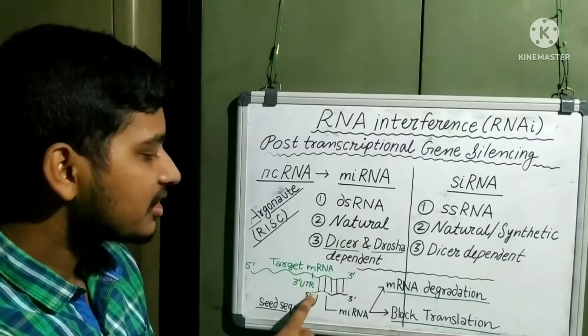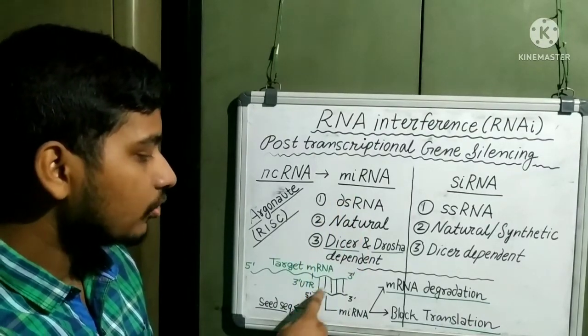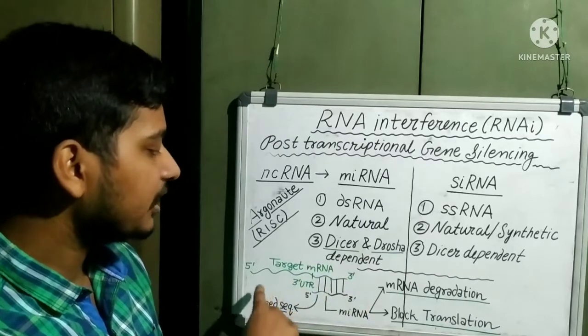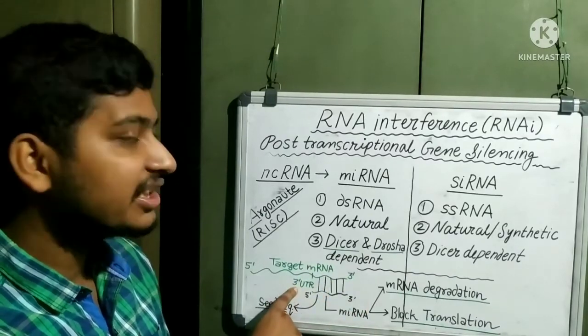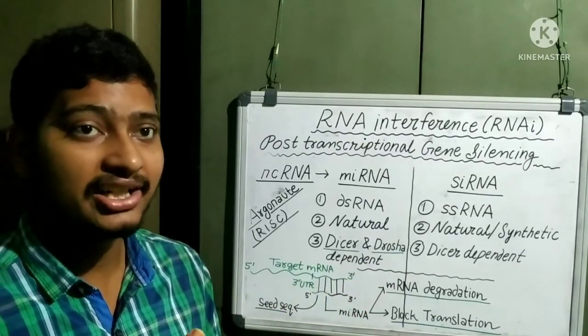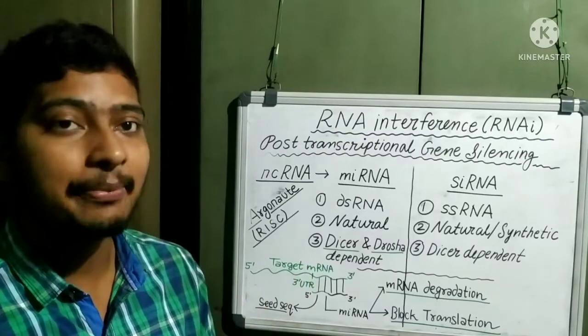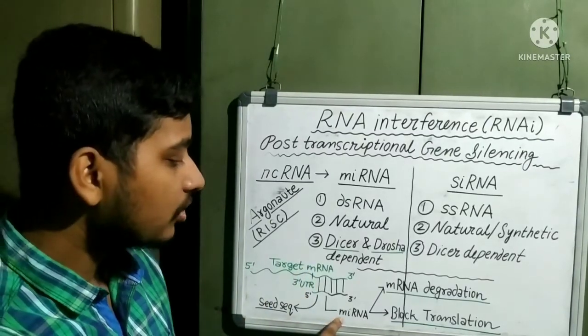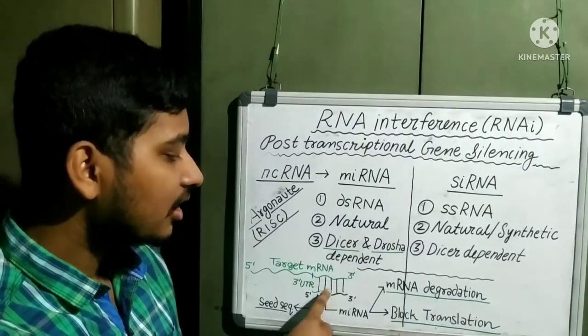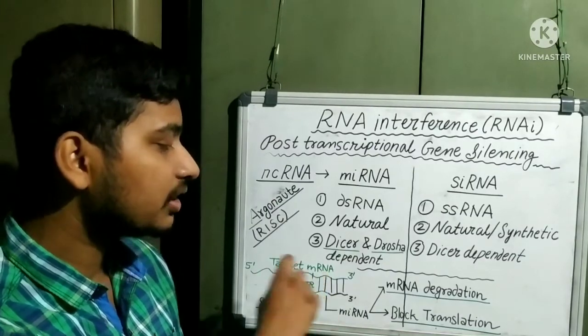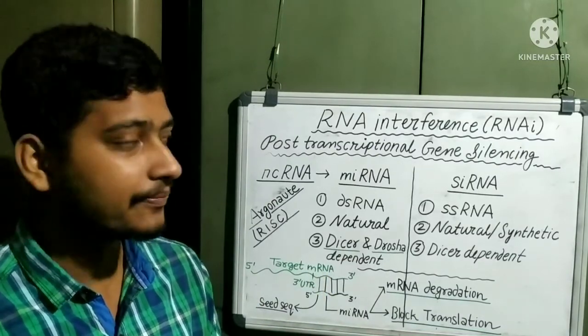MicroRNA has the seed sequence through which it makes complementarity with the 3' untranslated region of the target mRNA. Okay, so microRNA is complementary to the target messenger RNA.